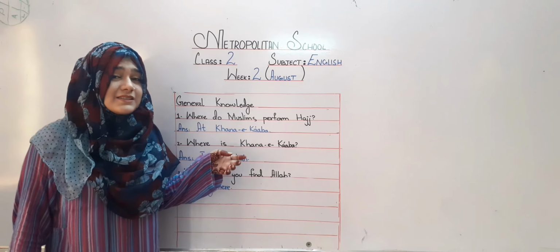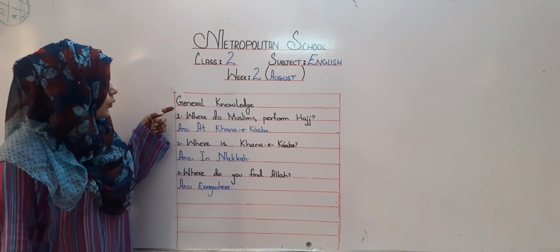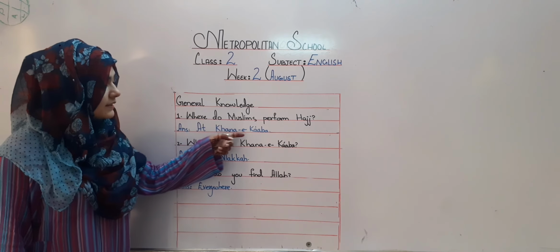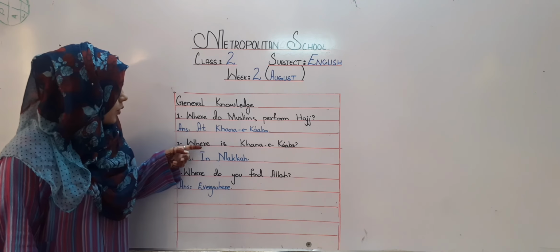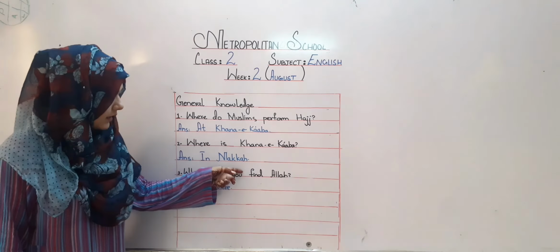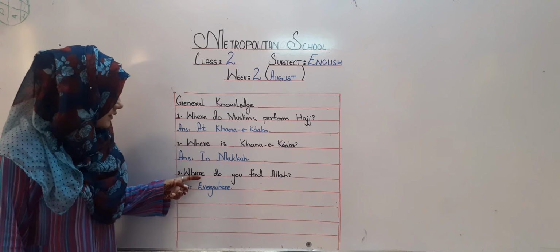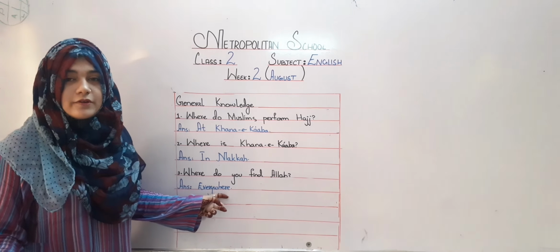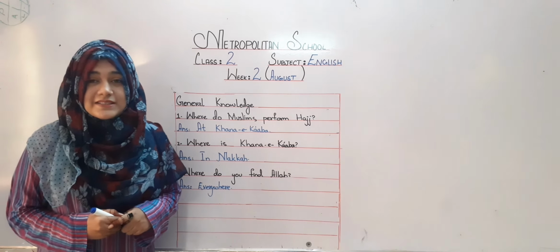I'll repeat these questions again. Where do Muslims perform Hajj? At Khana-e-Kaaba. Where is Khana-e-Kaaba? In Makkah. And the last is, where do you find Allah? We find Allah everywhere. So that's all for today's lesson.